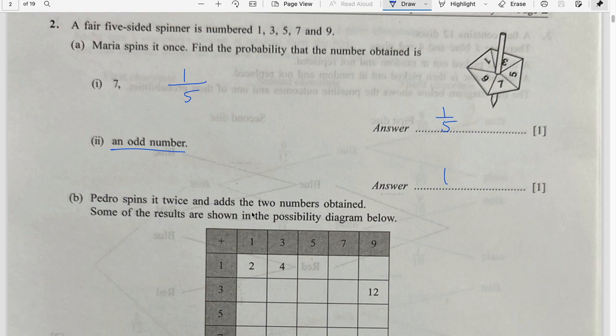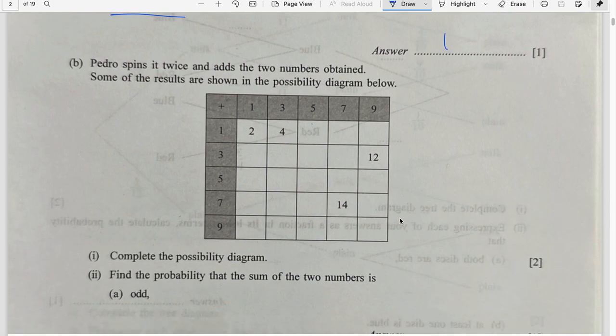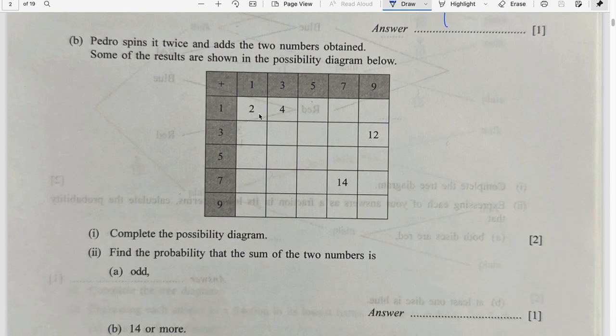Pedro spins it twice and adds the two numbers obtained. Some of the results are shown in the possibility diagram below. So you are adding them. 1 plus 5 is 6, 7, 8, 9, 10. 3 plus 1 is 4, 3 plus 3 is 6, 3 plus 5 is 8, 3 and 7 is 10. 5 and 1 is 6, 5 and 3 is 8, 5 and 5 is 10, 5 and 7 is 12, 5 and 9 is 14.